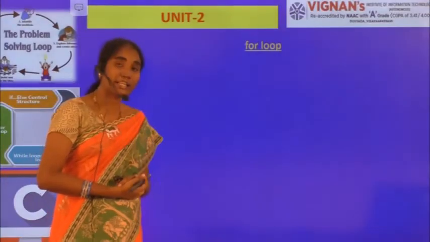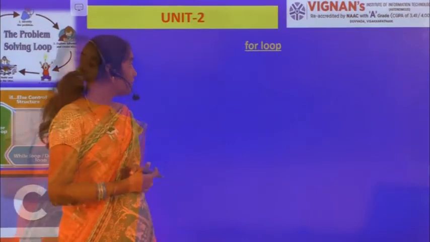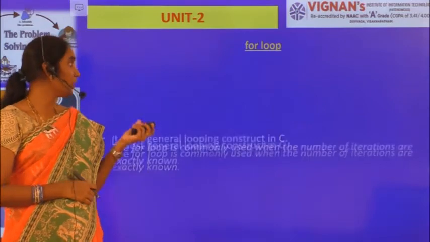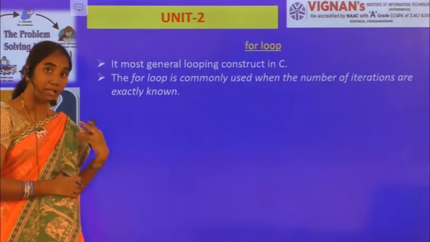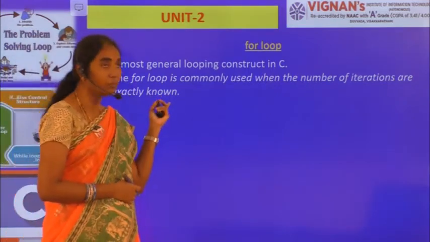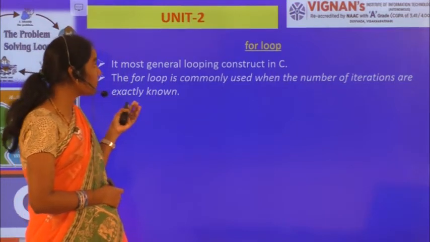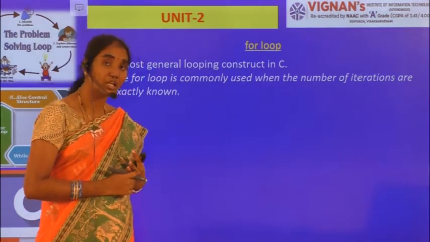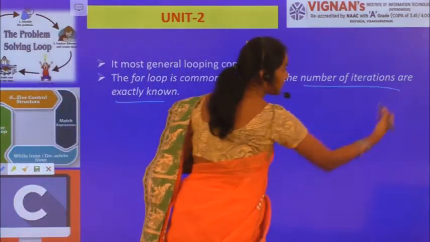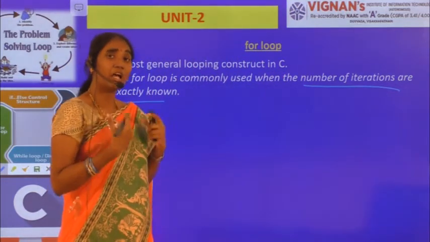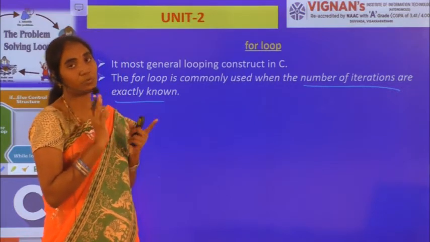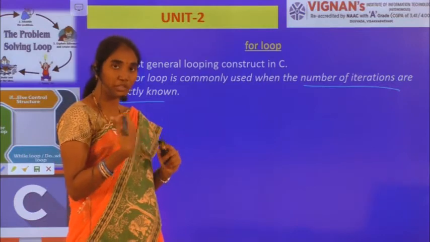Now let's move to the next type of loop, which is the for loop. In this for loop, exactly how many iterations are needed, I know initially. It is the most general loop construct in C. The for loop is commonly used when the number of iterations is exactly known, which means how many times I have to repeat a set of statements must be known earlier. Only then should the for loop be incorporated into your program.